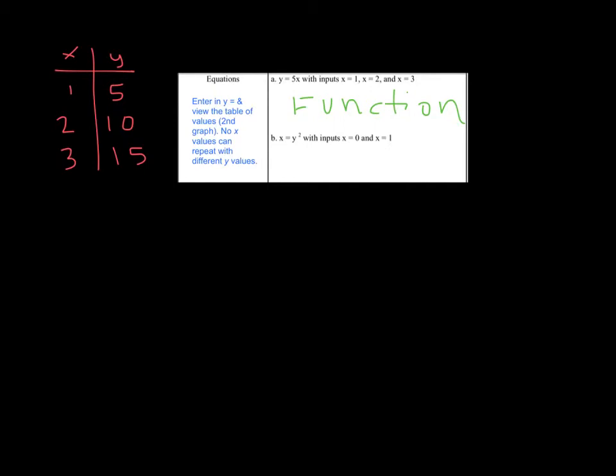All right, for B it's a little bit trickier because our calculator is set up as y equals. So we talked about the fact that this equation right here, x equals y squared, could be rewritten where it's y equals a number. So this is why we did literal equations. This is why we solved for different variables. So the opposite of squaring y would be to take the square root. So if I took the square root of this equation, that square would be removed and it would be written as the square root of x is equal to y.